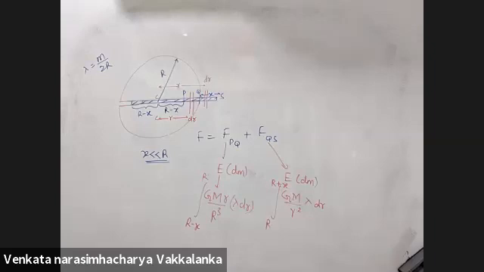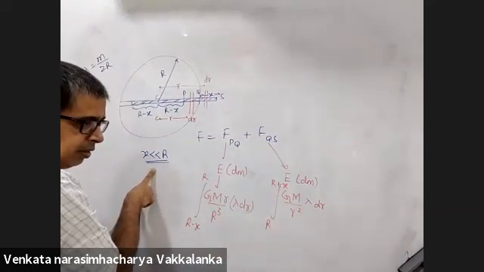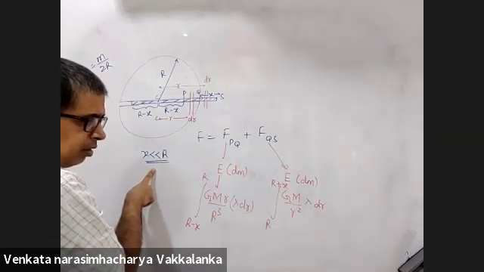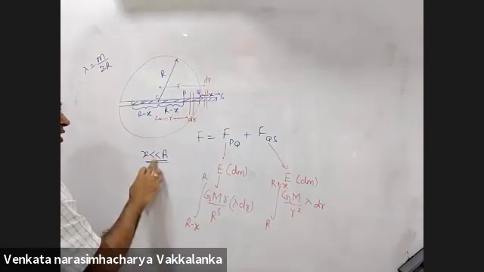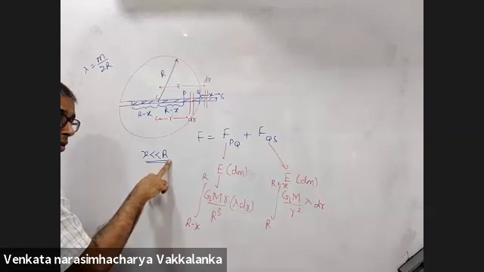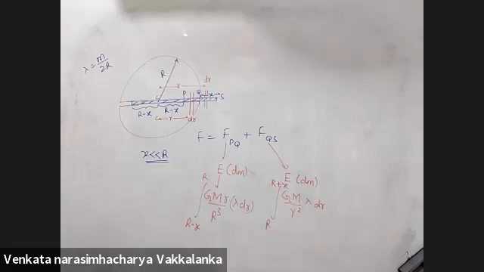Can you repeat what you said about the limits, like neglect which power? This is the approximation. X is very small when compared to r. So x square, x cube, x to the power 4 will become negligible. When you are doing the simplification, you will come across x square and other parameters. Neglect them.